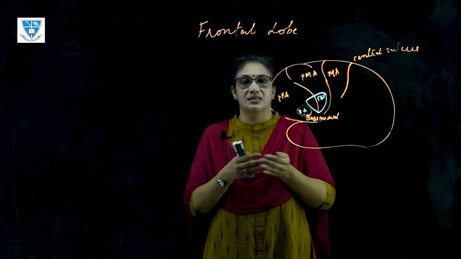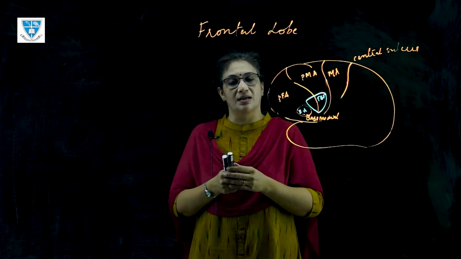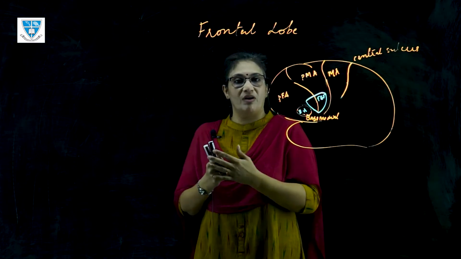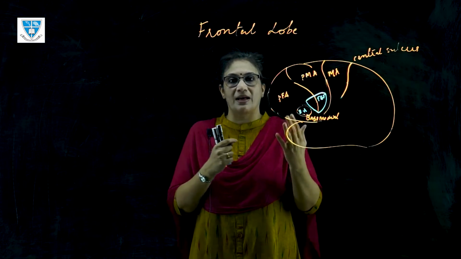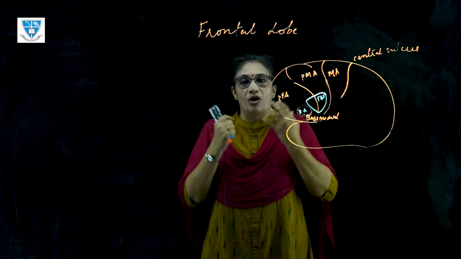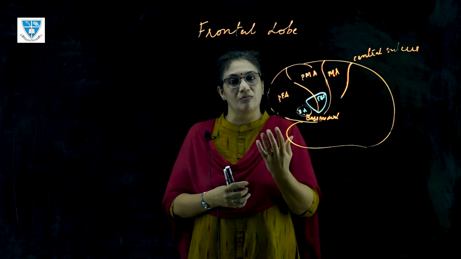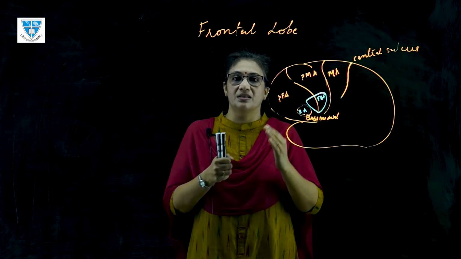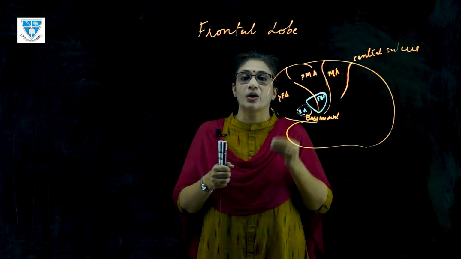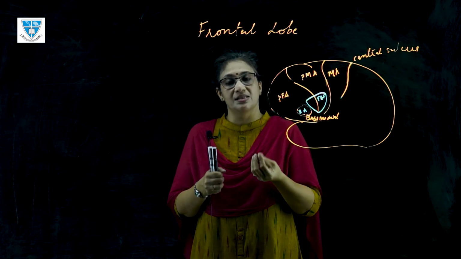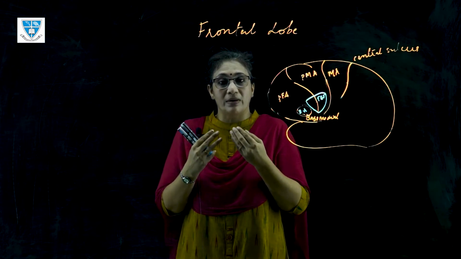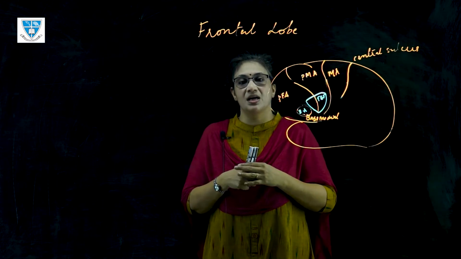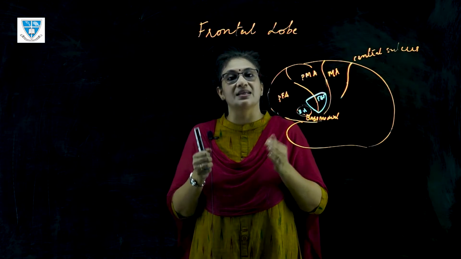You must all have experienced that while you are watching a movie in a movie theater, the emotions that you express are entirely different from when you watch the same movie along with the family members at home. Because these two platforms are different and you automatically tend to control your emotions. Now, another problem that you see with frontal lobe damage is the inability to utilize errors. Normally we utilize errors so that we can improve ourselves. So when there is frontal lobe damage, our self-critical faculty is lost.